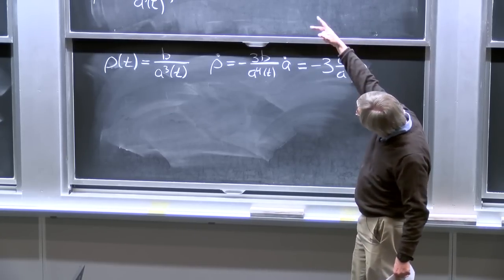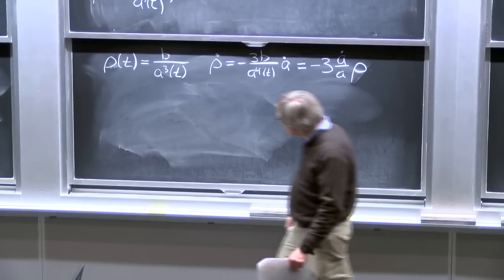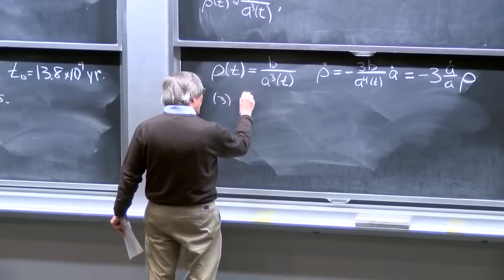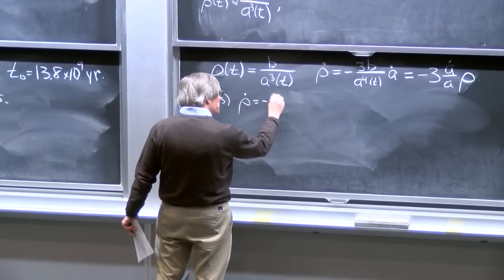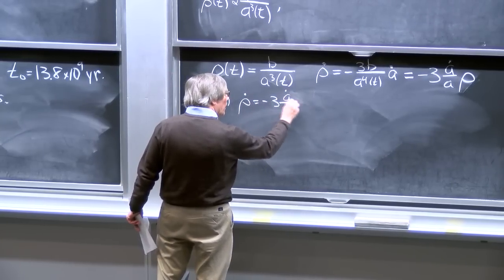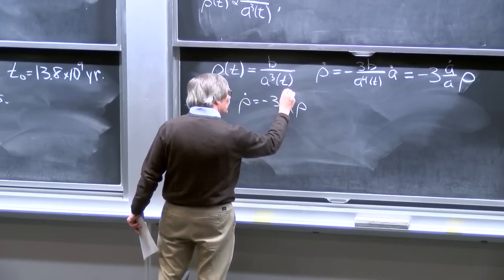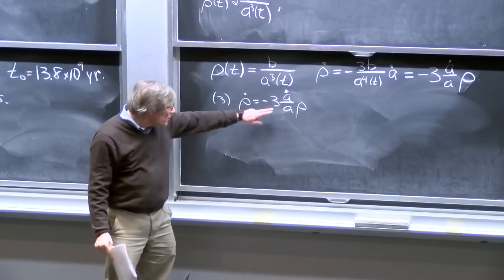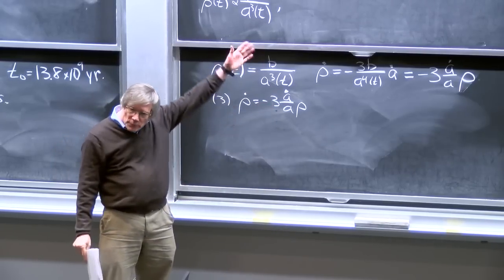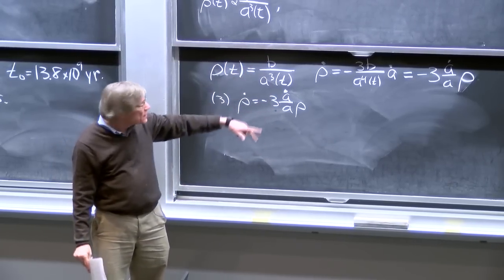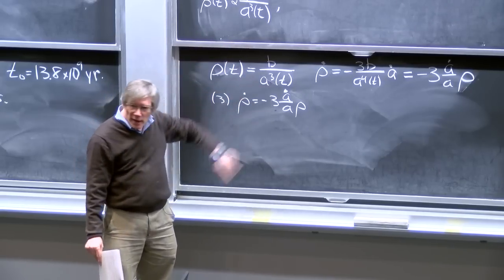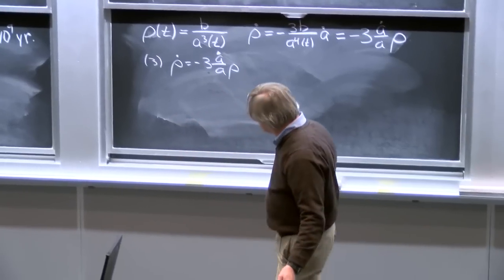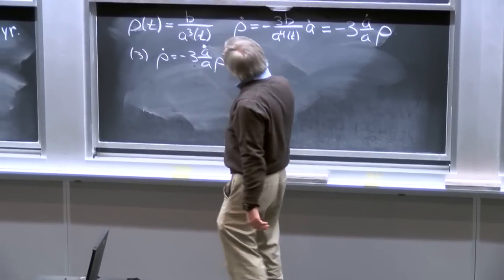And we can think of that as going along with the equations 1 and 2. Maybe I'll even give that a number. Equation 3 will be rho dot is equal to minus 3 a dot over a times rho. Now for radiation, there'll be a 4 here, because the 4 will arise the same way as the 3 is there. It is just the power that appeared in the factor of a. So for radiation, this last formula we know is going to be modified, which is the key point.